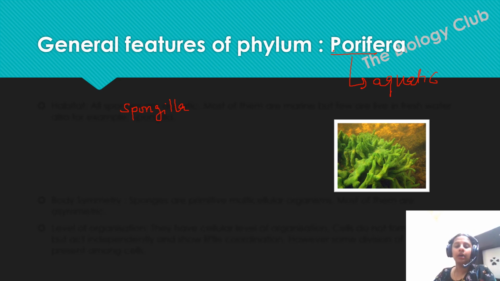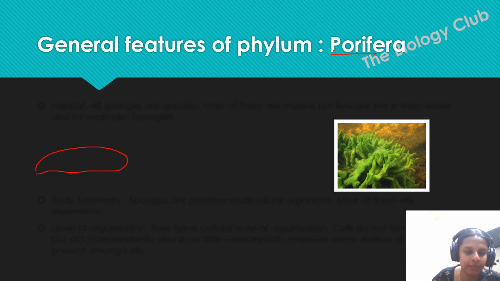After seeing this Spongilla, let me tell you one very important thing about habitat. Sponges are sessile organisms, which means they attach to some object. Suppose this is our sponge and it is attached to this particular rock.